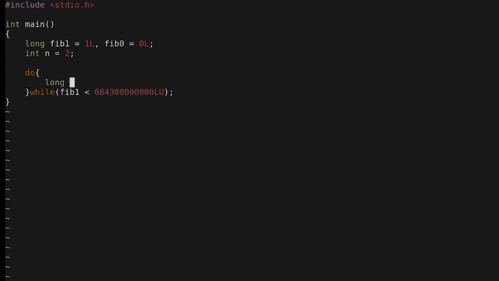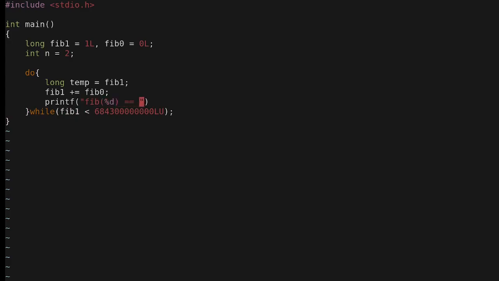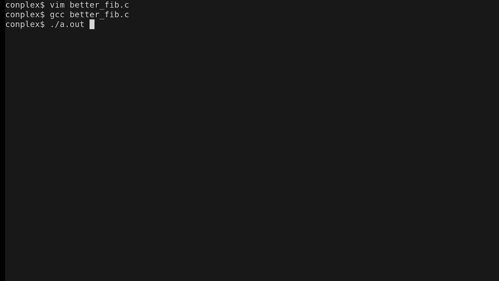Also, did you notice that I am using a long instead of an int? That's because integers on most systems, including mine, are represented on 32 bits, so they overflow at about 4.2 billion. And did you know that unsigned integer overflow in the C language is well defined, and signed overflow is not? Okay, at this point, the code should be right and ready, so let's try it. Et voila, here we get the answer I was looking for to the question I asked myself, and I really did not need to know.